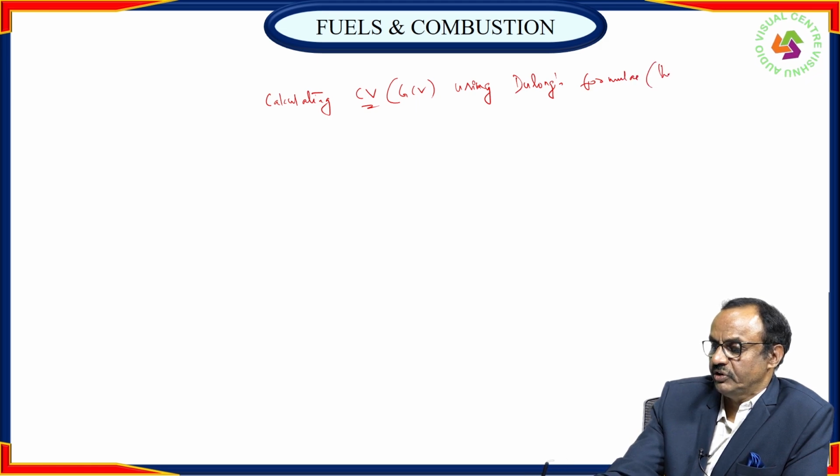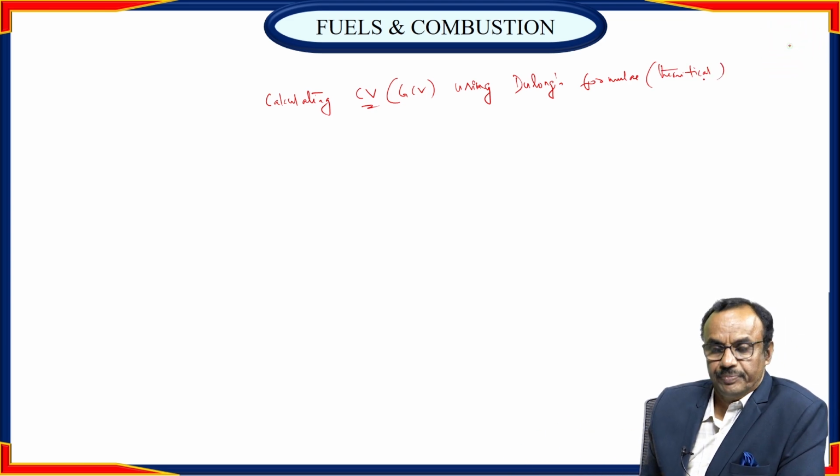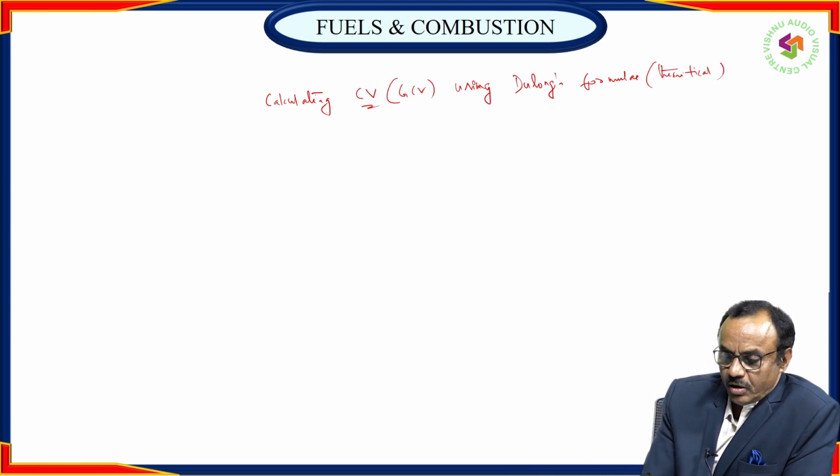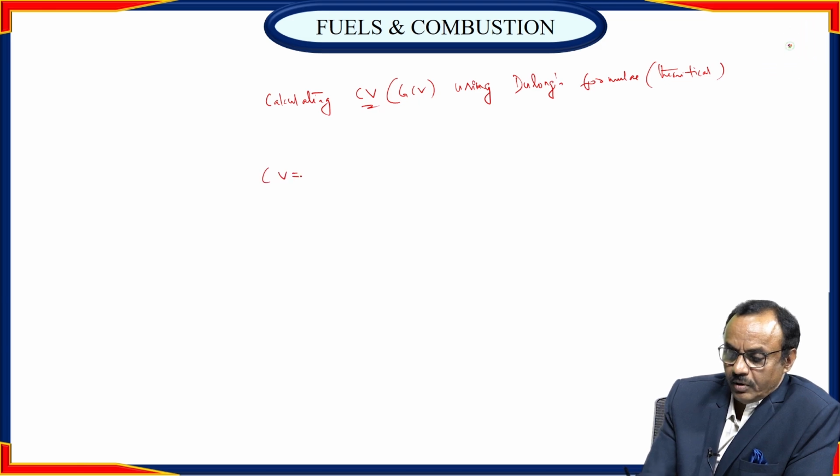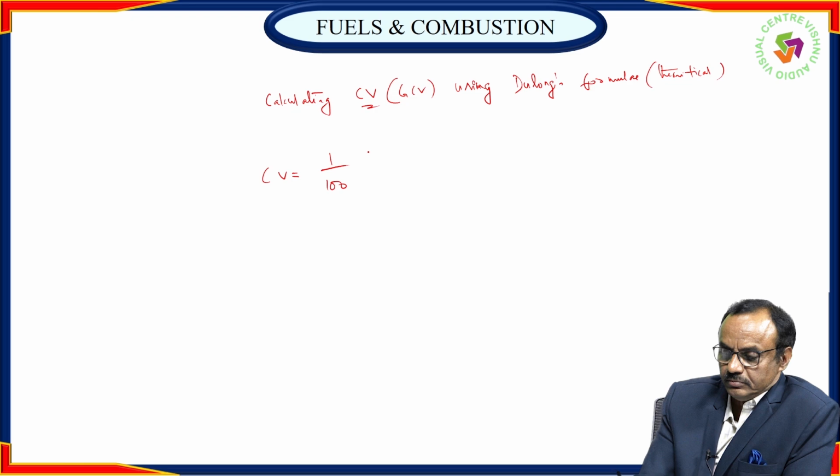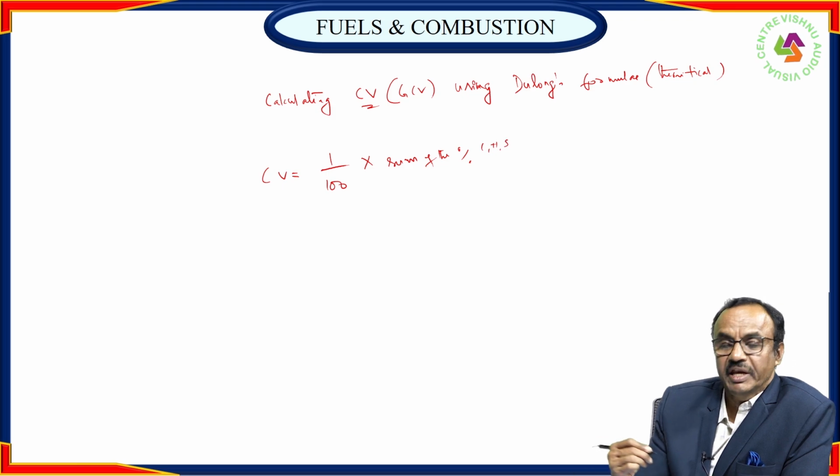This formula is also called the theoretical formula. Dulong's formula is equal to 1 by 100 into the sum of the percentage of carbon, hydrogen, and sulfur mainly.